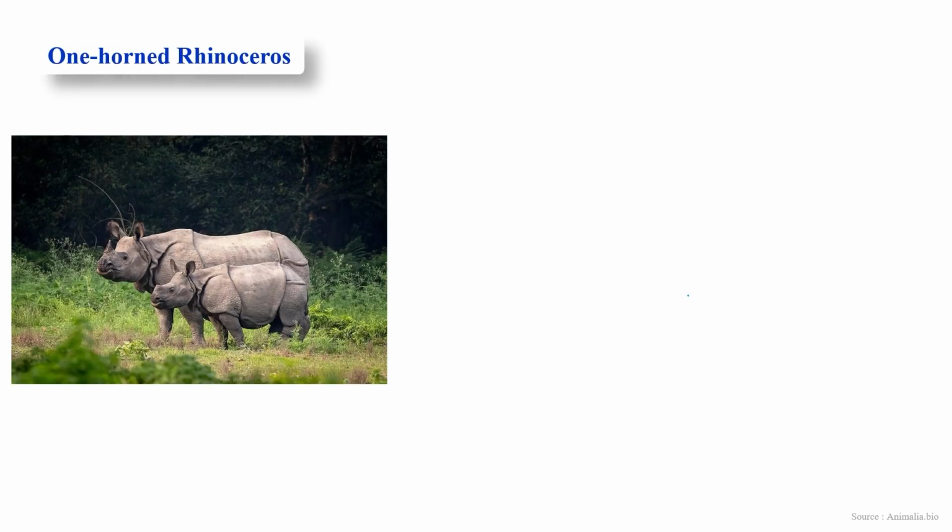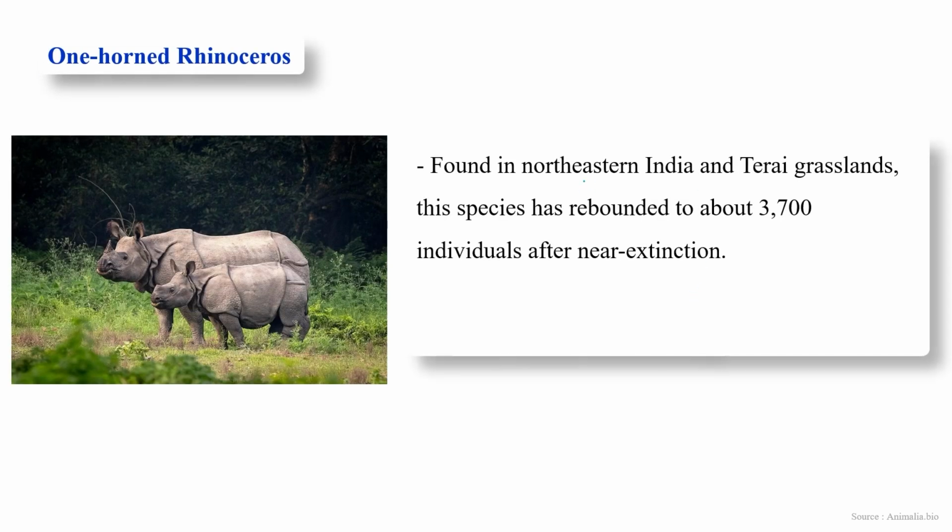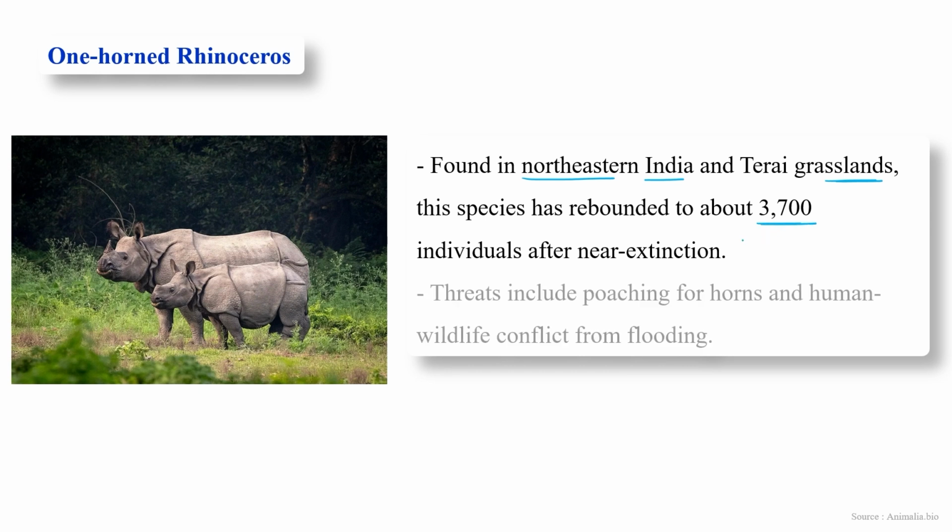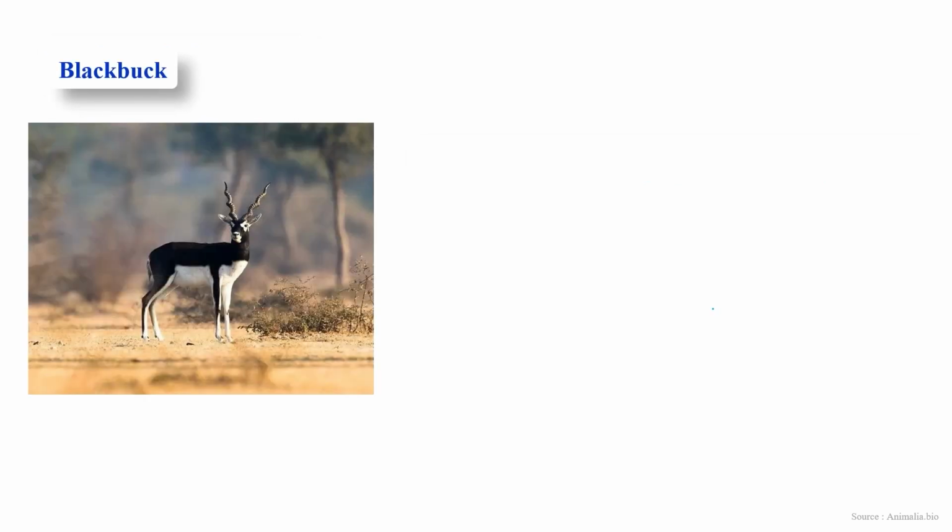One-horned rhinoceros. These are found in northeast India, in the Terai grasslands, and what is the population? 3,700 only. And the reason is the same, poaching for horn. Their horns are very valuable, so poaching occurs because of the horn, along with human-wildlife conflict and flooding also.